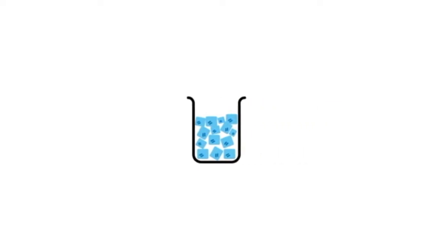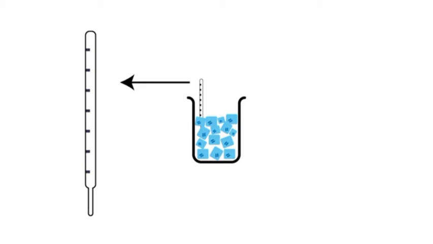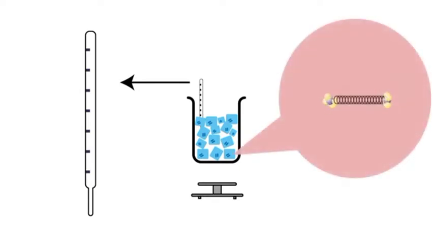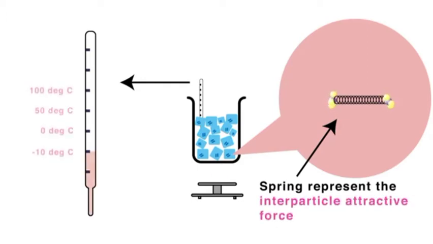Take a beaker with some ice crystals in it. Also, take a thermometer and place it into the ice. Now place a burner below the beaker. Simultaneously, we see the view at the particle level of water in the beaker. It will help us understand what happens at the particle level during the activity. For keeping things simple, we are showing only two particles, and the spring between them represents the interparticle attractive force. Now it starts heating.